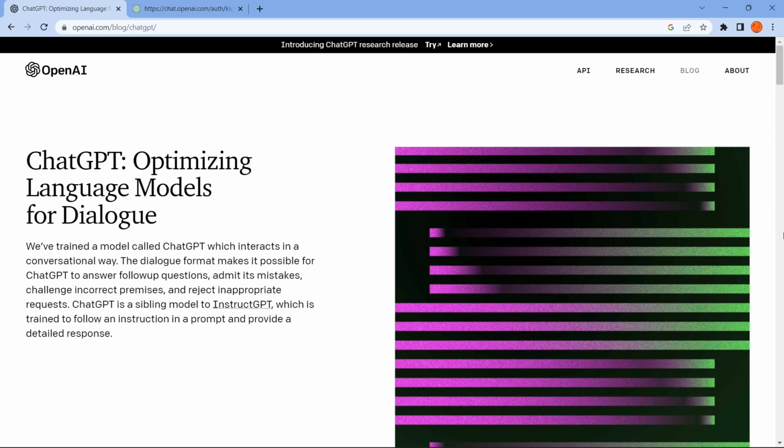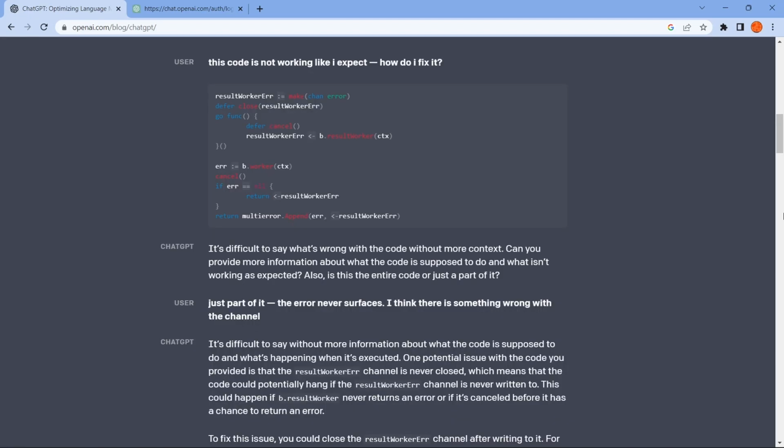So ChatGPT is a prototype artificial intelligence chatbot developed by OpenAI which specializes in dialogue. ChatGPT is a large language model, fine-tuned with both supervised and reinforcement learning techniques. And today we're going to be asking a series of questions to it and have a chat. So let's dive right in.